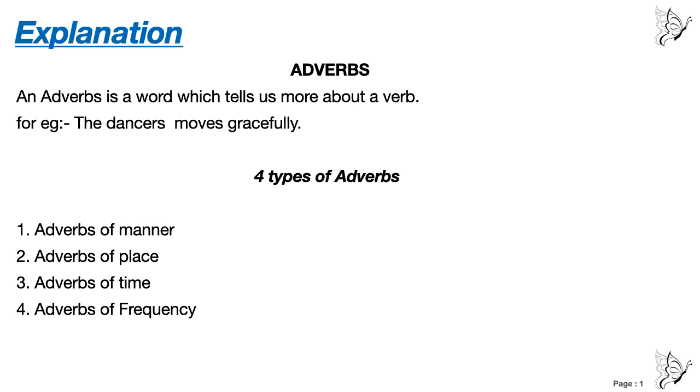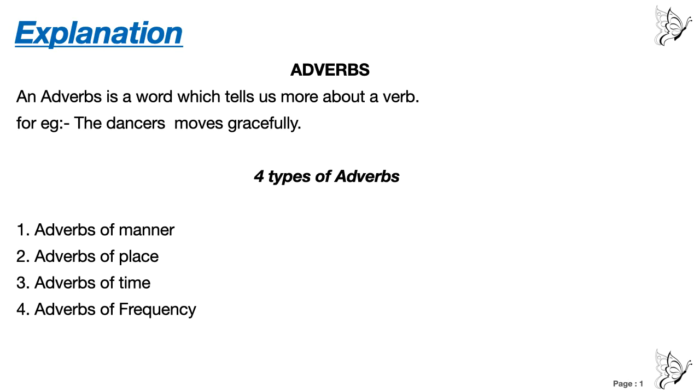Alright, for example, the dancer moves gracefully. Now the dancer is a noun, moves is a verb. The dancer moves. Now how does she move? Gracefully. We are adding more meaning to the verb moves. So when you are adding more meaning to a verb, then it becomes an adverb. The dancer moves gracefully. Gracefully is an adverb.